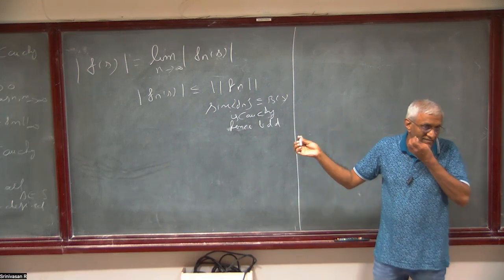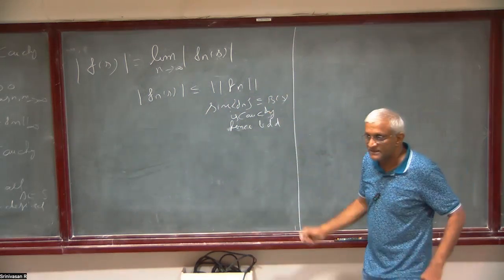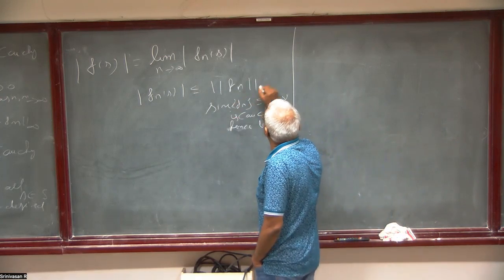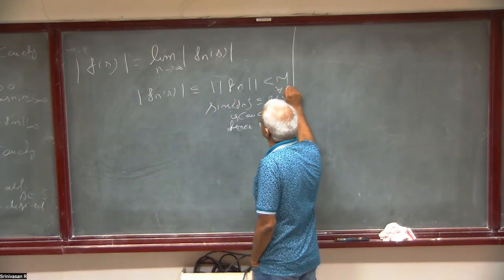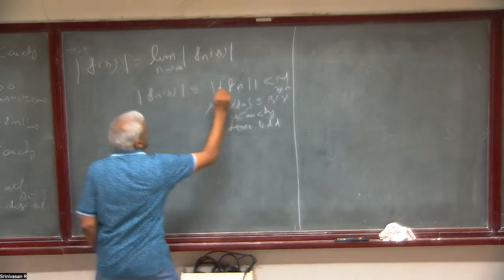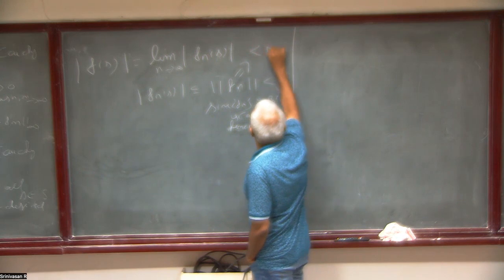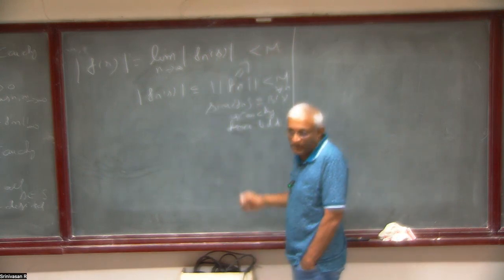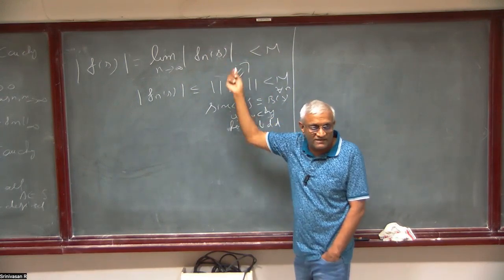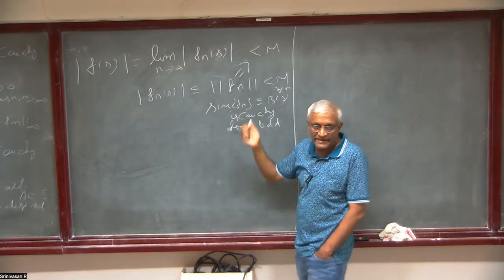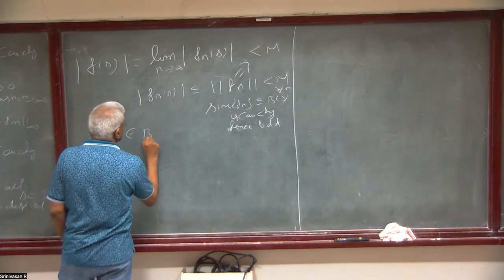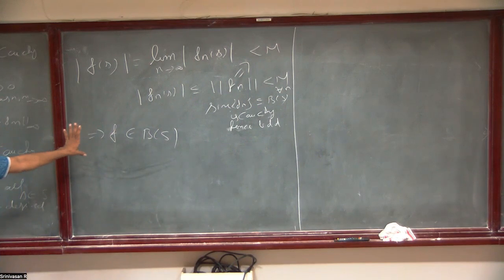That's the first thing we did when we started discussing completeness. So this is Cauchy, so this is bounded. So this is less than or equal to M for all n. So the limit is also less than or equal to M. So this implies this is less than M for all s. For all s, this is true. There is no s here on the right. This argument is okay.